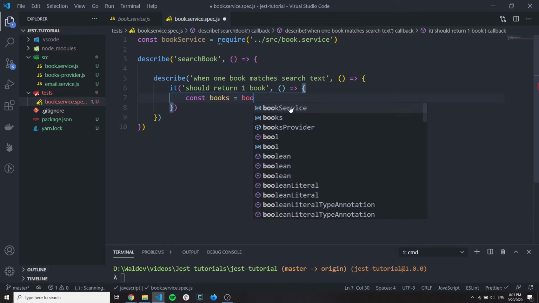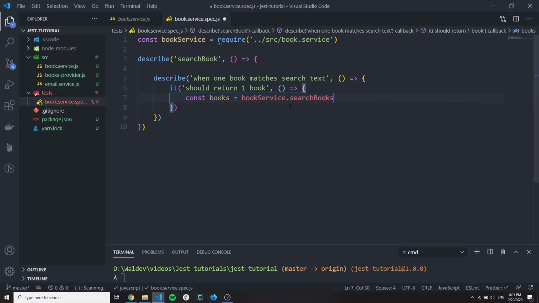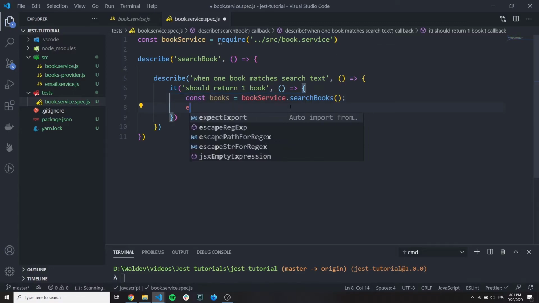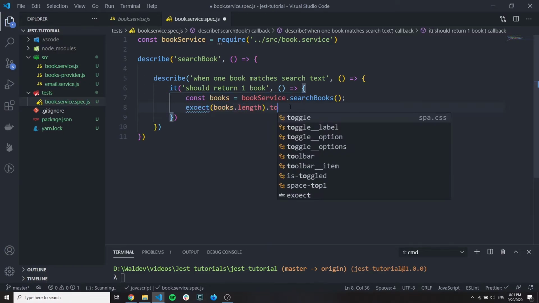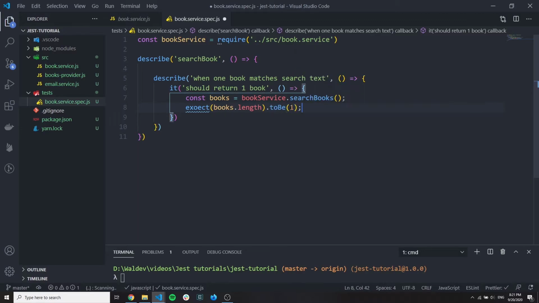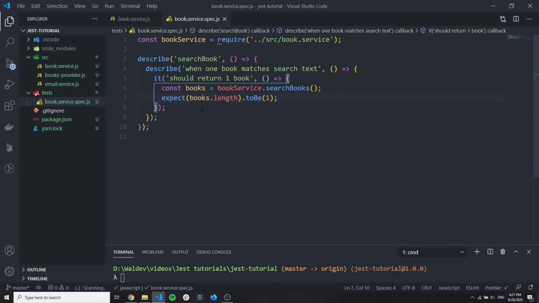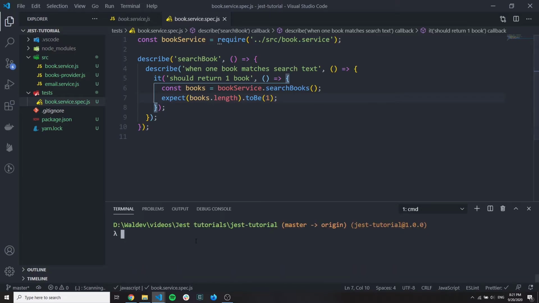So we call the function we are going to test, the search books function. And we expect this books length to be 1. Okay. This is our first test. Let's run it with yarn test.